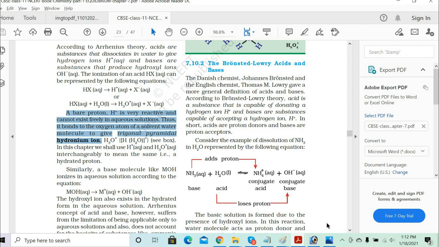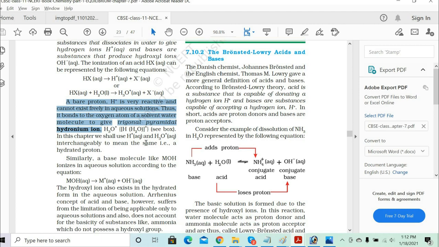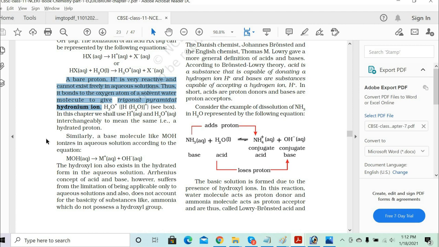So when you say H3O plus ions, since oxygen is electronegative, it forms the coordinate bond with the hydrogen, and then it forms an H3O plus ion. So oxygen takes the plus sign because oxygen gives one lone pair of electrons to the protonated base. So in this chapter we'll use H plus and H3O plus interchangeably to mean the same as the hydrated proton. So you can represent it with H plus or H3O plus ions whenever an acid is dissolved in the water.